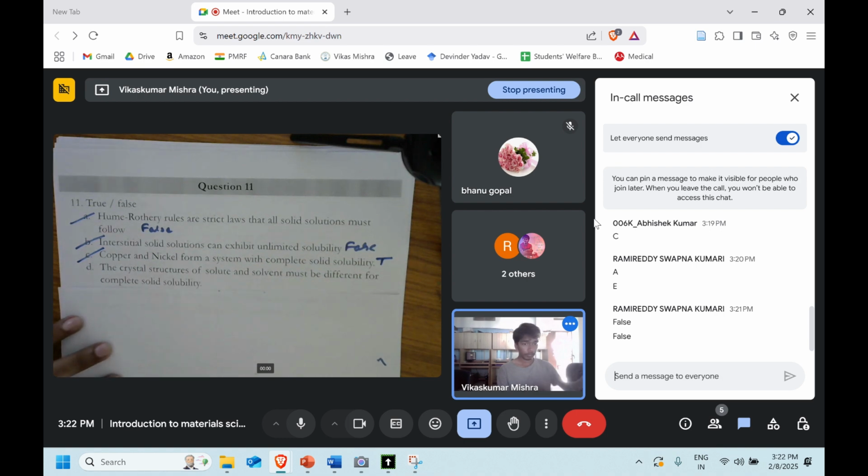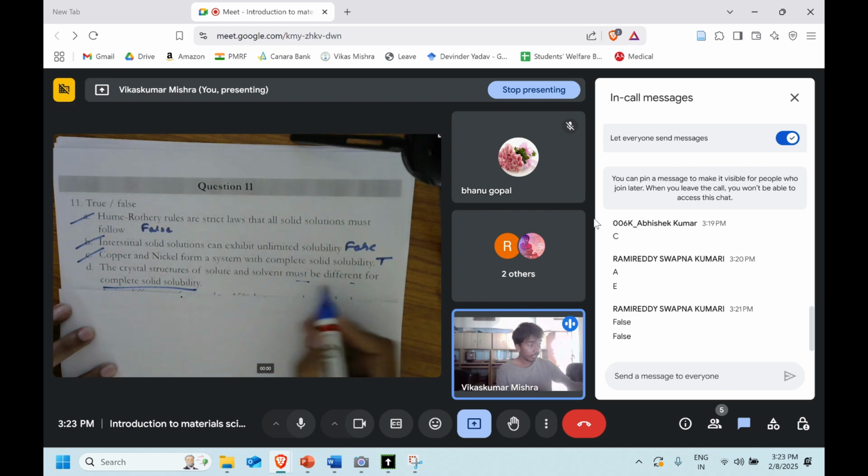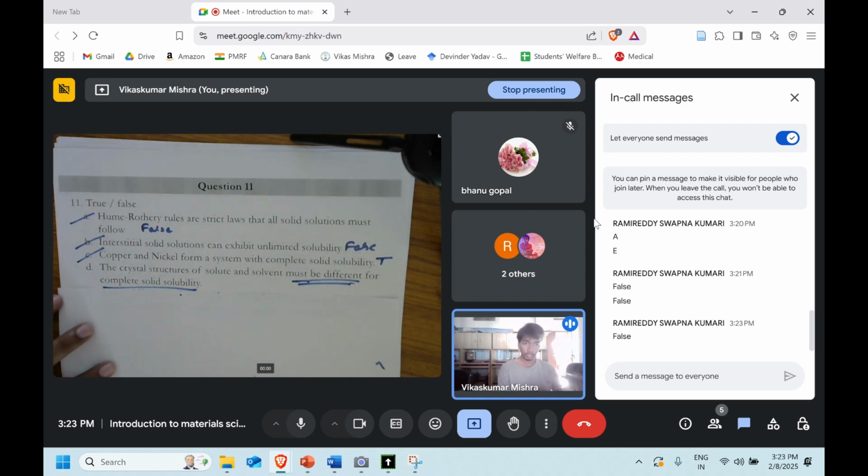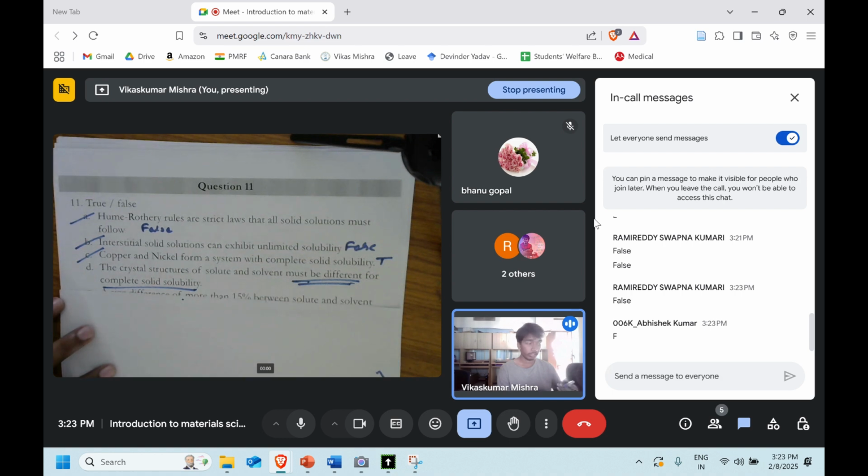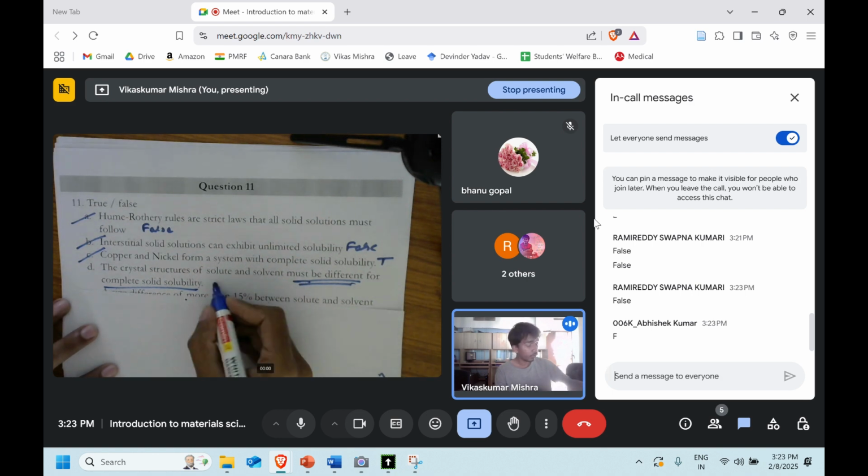Now D. The crystal structure of solute and solvent must be different for complete solubility. They are talking about the complete solubility, but they are telling that the crystal structure should be different. No, in the majority of the cases it should be same, right? Sorry, it should be same. Yeah, that's right. So Abhishek and Reddy, yeah, perfect. So both of you told that it's false.